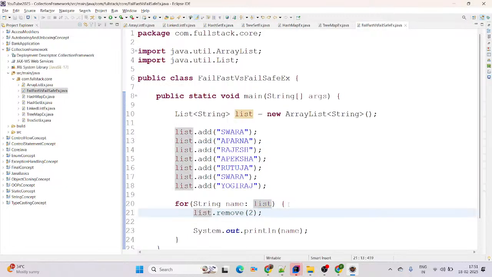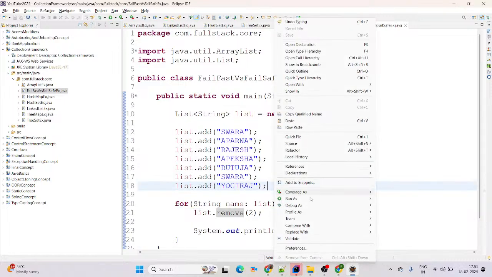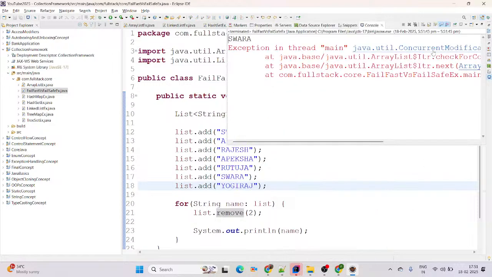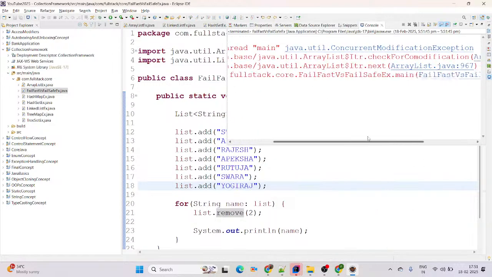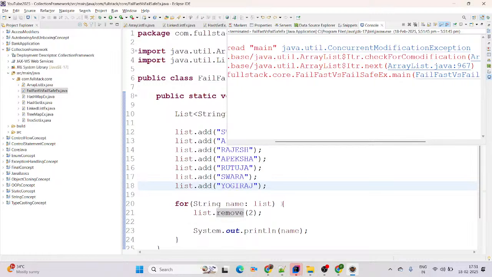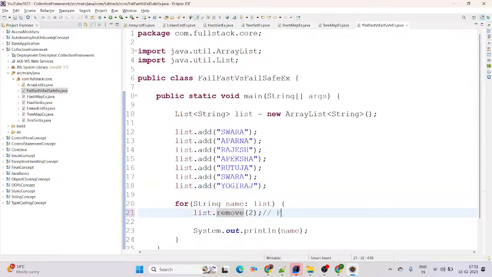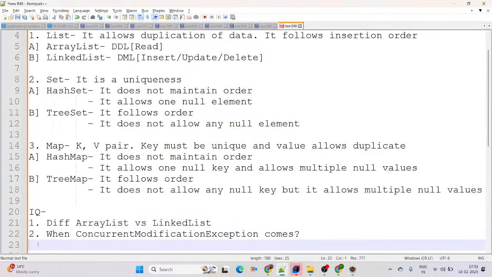When concurrent modification exception comes: in iteration, if you are trying to add or remove the key value pair, otherwise elements, at that time it will give us the exception. The exception name is concurrent modification exception. And once this exception comes, that's called, you can simply say, fail fast iterator. Here you can simply say this is fail fast iterator. Now we'll come up with the next question here.